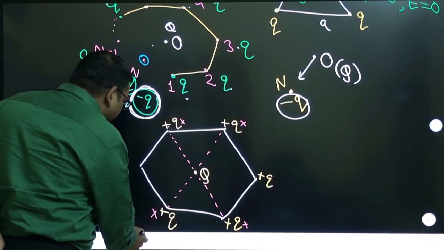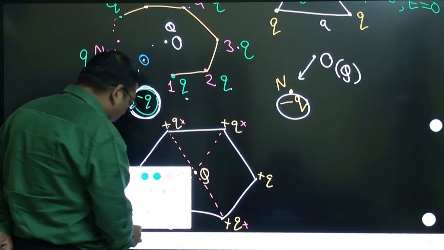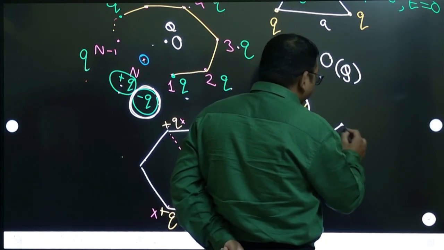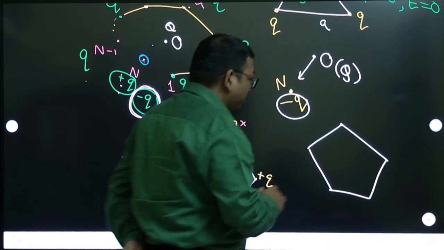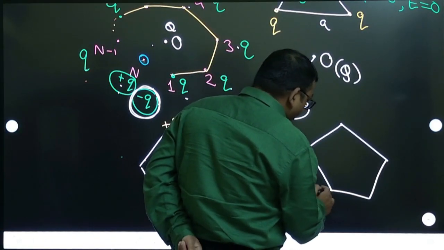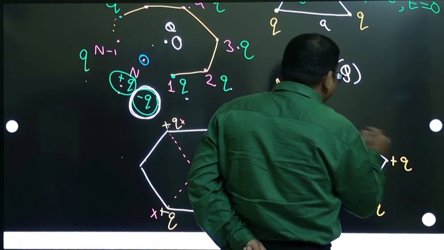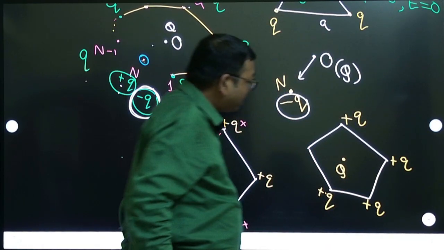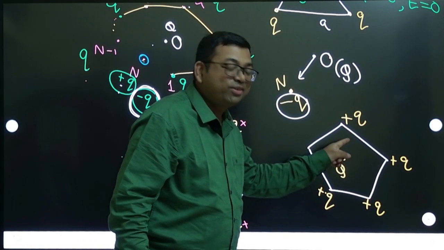But suppose it is a pentagon. Let us say it is a pentagon. If you take a pentagon like this, then plus q, plus q, plus q, plus q, and at the center capital Q. Now how will you say it, because there is no opposite charge opposite to this plus q.